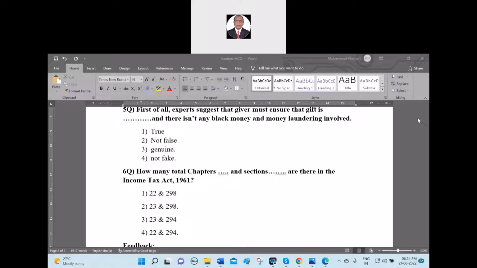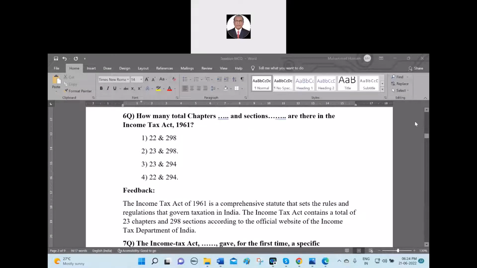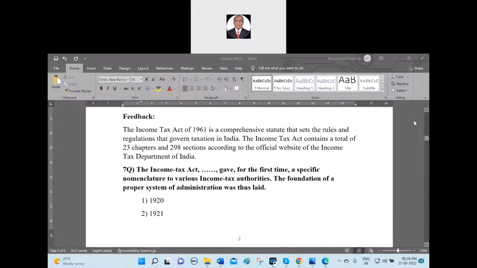Supplementary question. What is the act number of the Income Tax Act? Act number, I'm asking. Yes, you have to check it. The Income Tax Act 1961 is a comprehensive statute that sets the rules and regulations governing taxation in India. The Income Tax Act contains a total of 23 chapters and 298 sections according to the official website of the Income Tax Department of India.